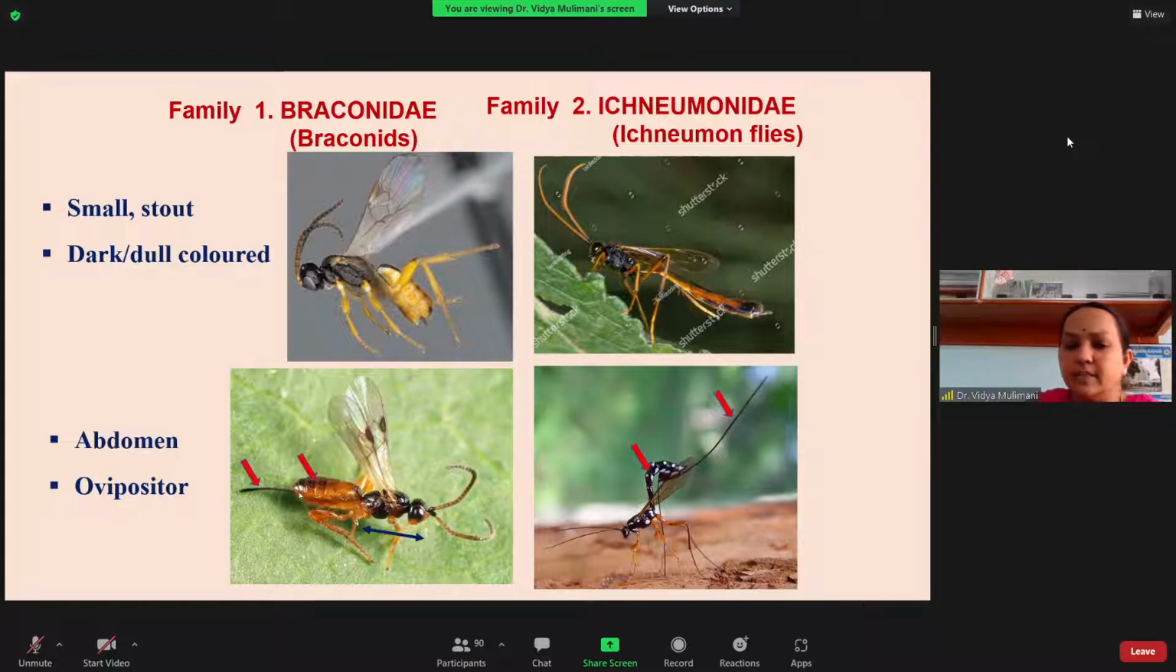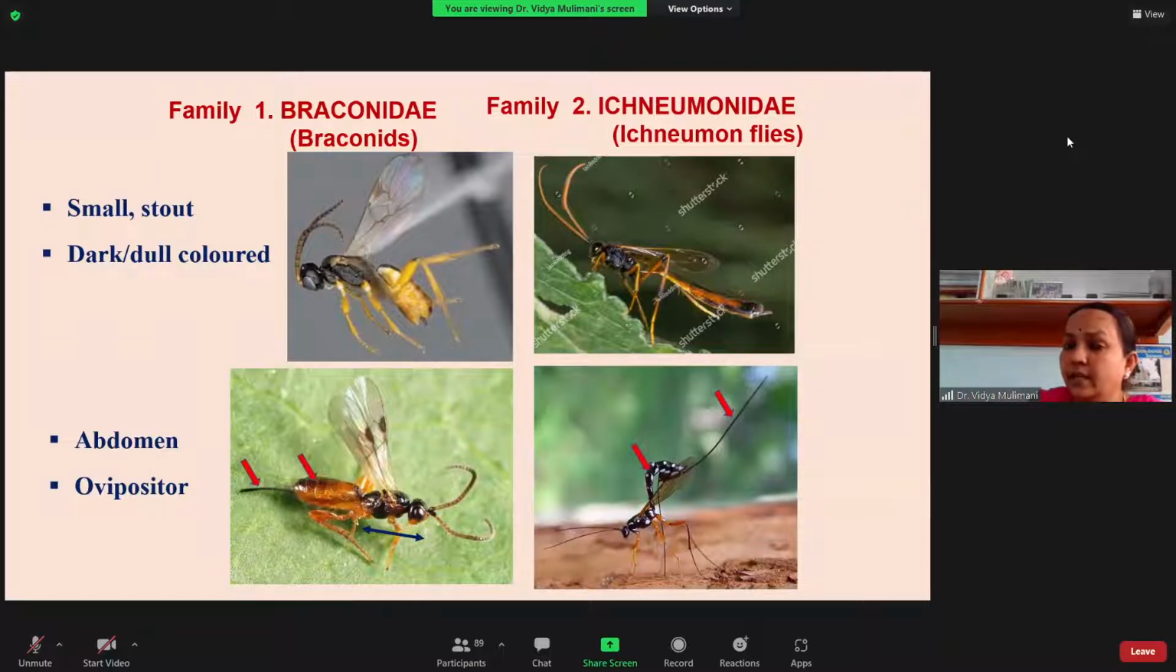So the ovipositor, you can see here, is short. It is shorter, you can see in the size of the abdomen. So it is shorter than the length of the abdomen. So what about these ichneumonids? Here I am giving an ichneumonid which has a very long ovipositor.